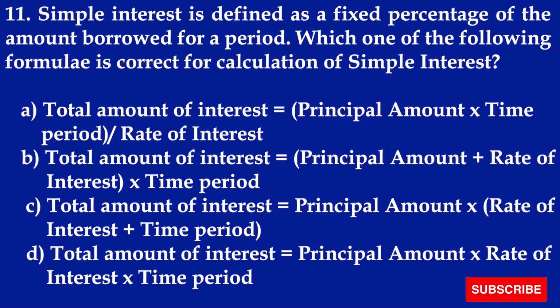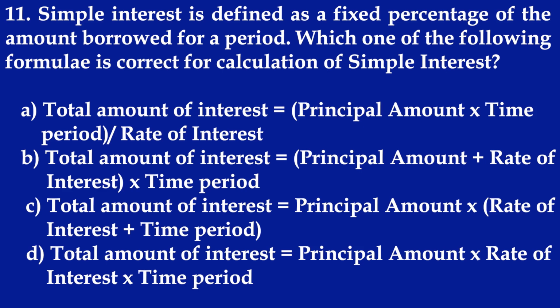क्वेश्चन नंबर 11, simple interest is defined as a fixed percentage of the amount borrowed for a period. Which one of the following formulas is correct for calculation of simple interest? A. Total amount of interest equals principal amount into time period divided by rate of interest. B. Total amount of interest equals principal amount plus rate of interest into time period.